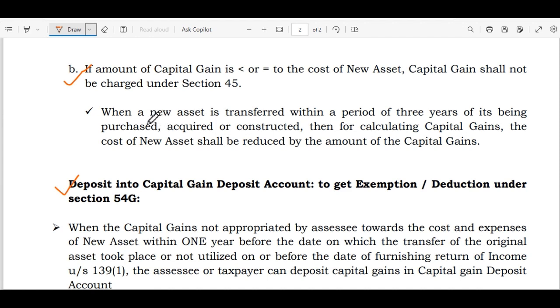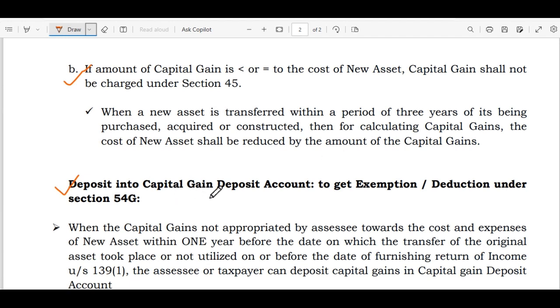When the new asset is transferred within a period of 3 years of its being purchased, acquired or constructed, then for calculating capital gain, the cost of new assets shall be reduced by the amount of capital gains.